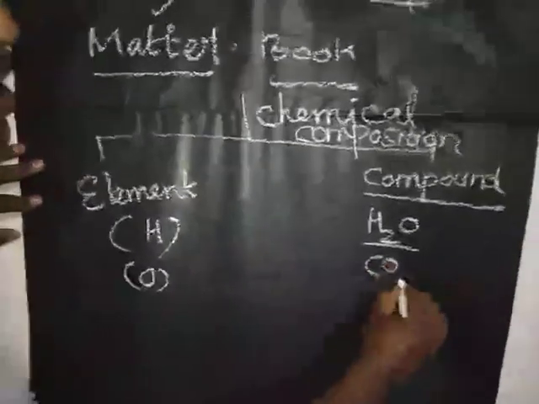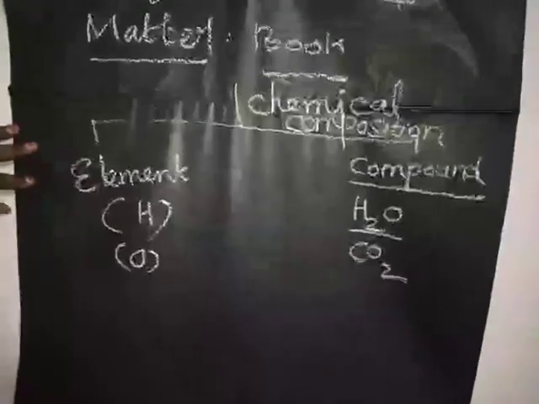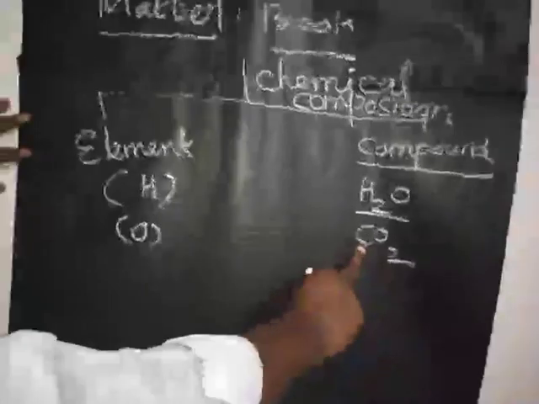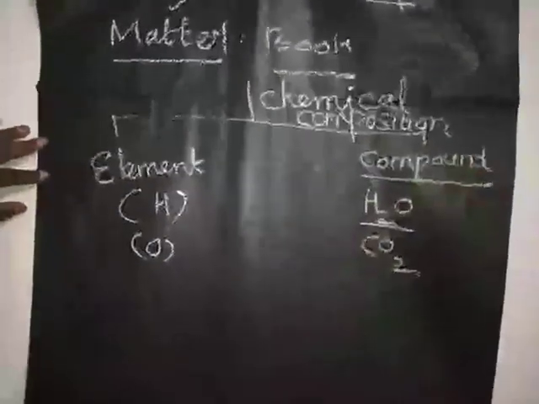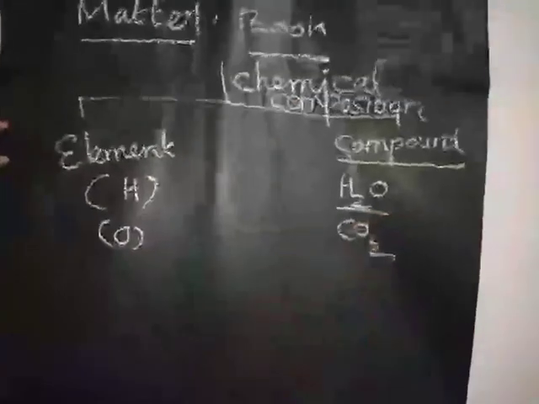In the same way, another example, carbon dioxide. Carbon dioxide is made up of the combination of two elements, one is carbon, another one is oxygen.